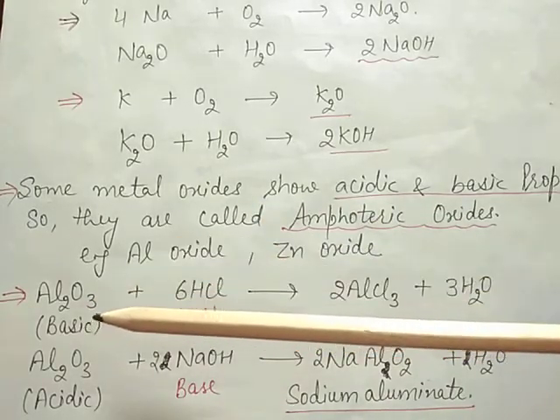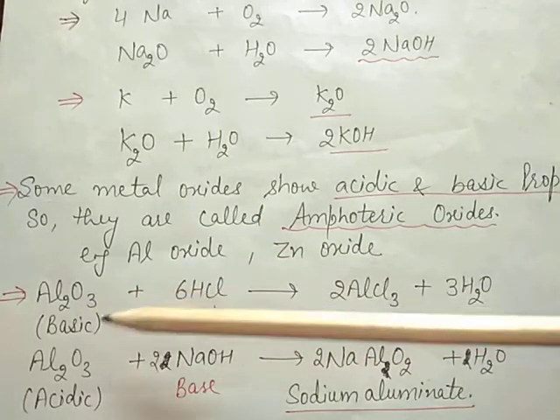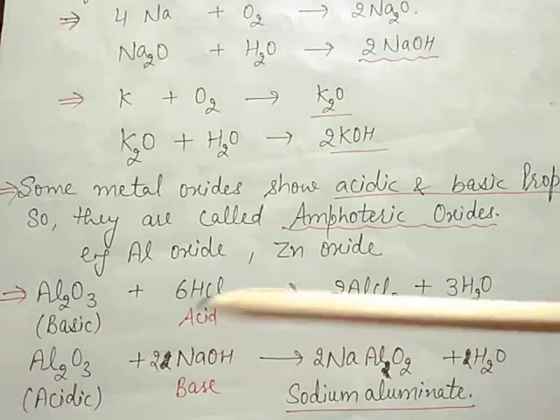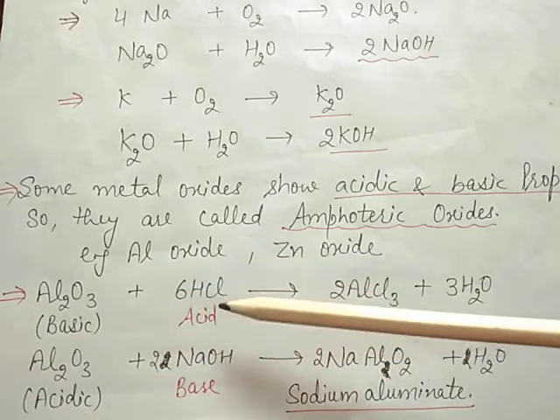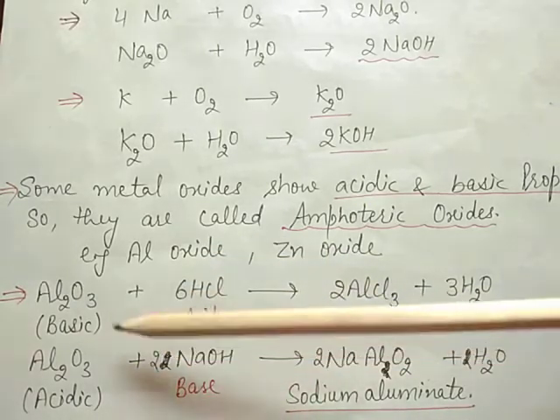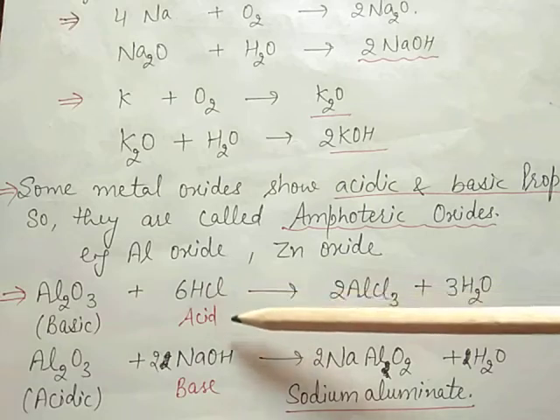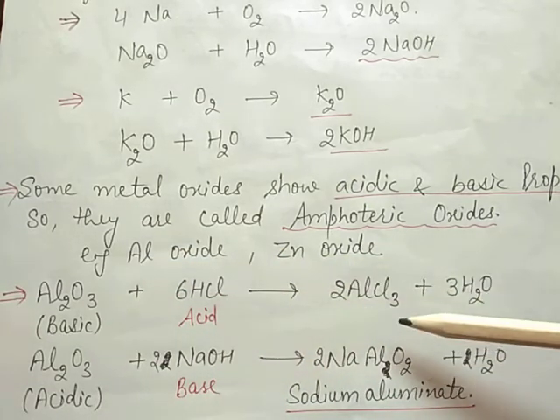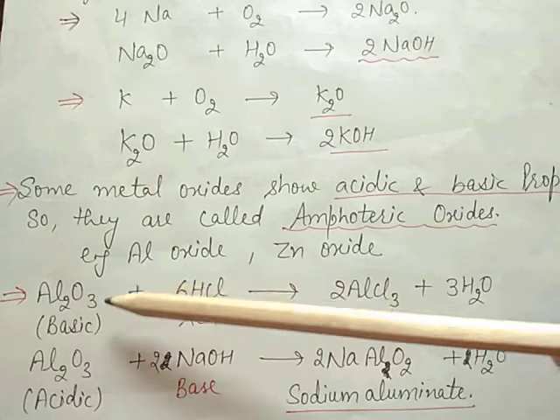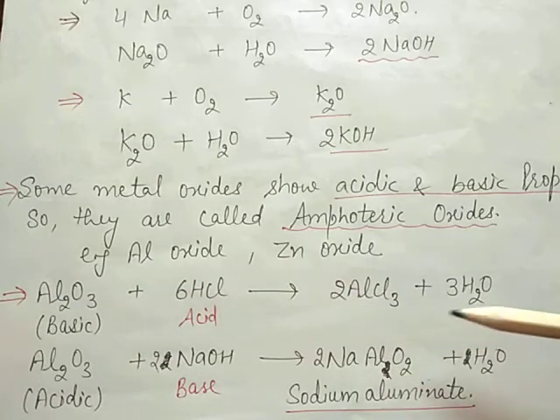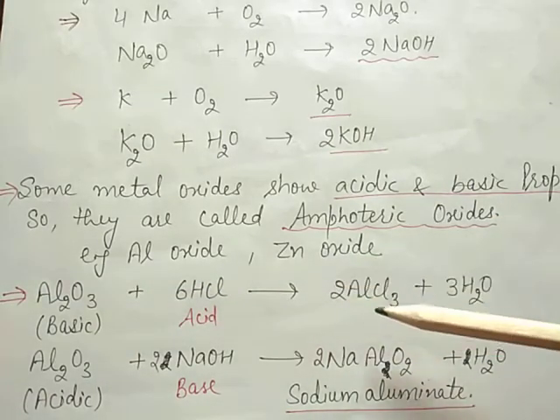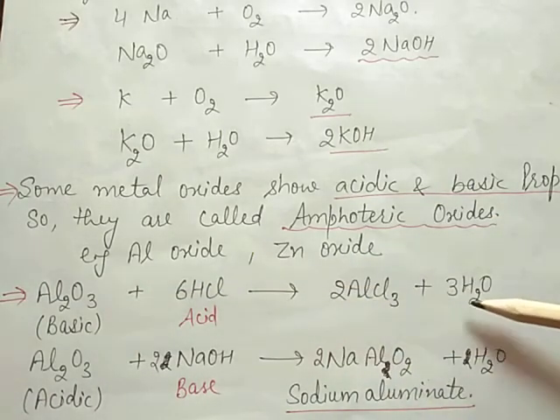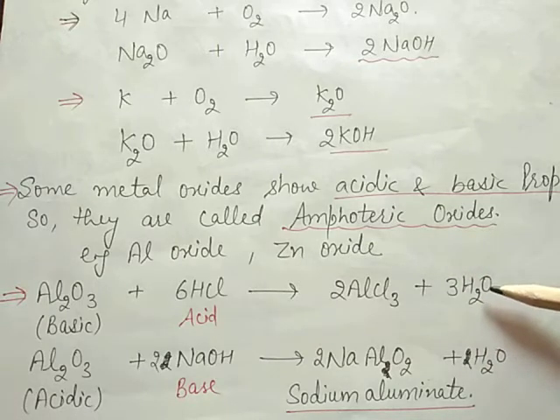First we take aluminium oxide, Al2O3, that is basic in nature. When it reacts with HCl, an acid, it behaves like a base, and the neutralization reaction takes place. Acid plus base will form a salt plus water. This is aluminium chloride, and water is formed.